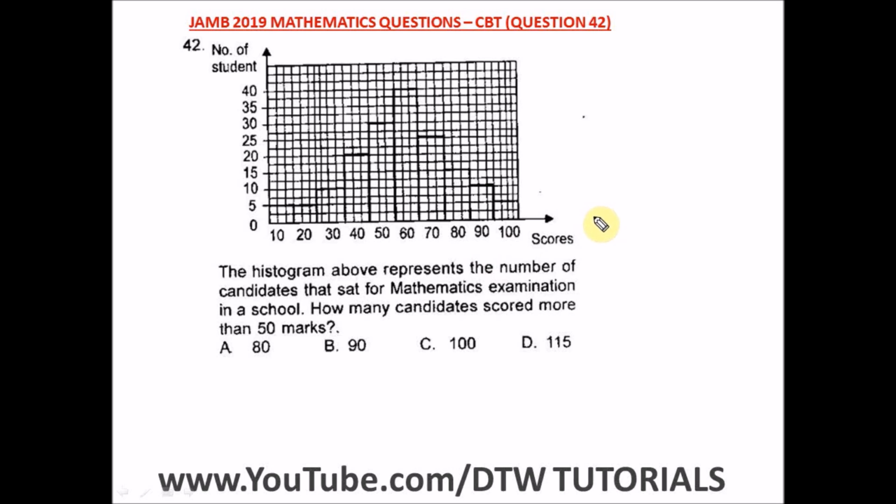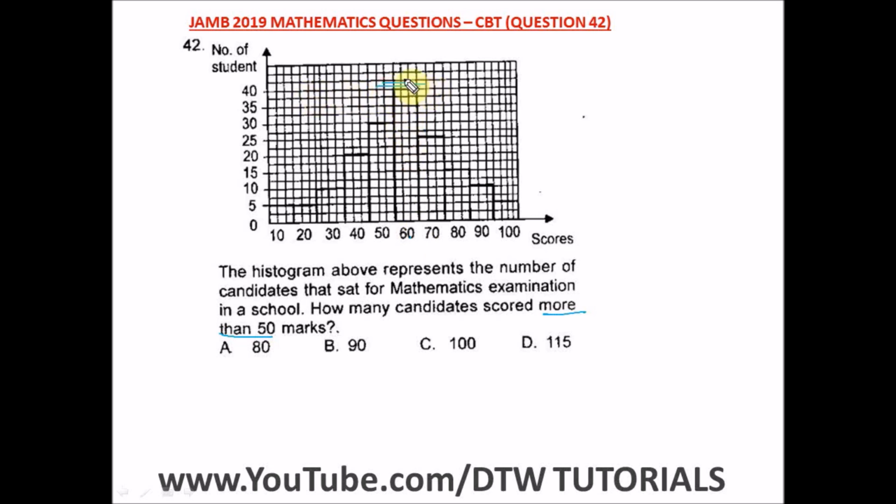Question 42 of the JAMB 2019 Mathematics Past Question, that's your UTME CBT exam. It says the histogram above represents the number of candidates that sat for a mathematics examination in a school. How many candidates scored more than 50 marks? So these are the scores. More than 50 marks, because that's what the statement said, so it will be above 50. So it is from 60 that we will start. So how many students scored 60?